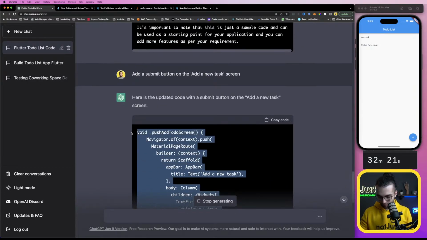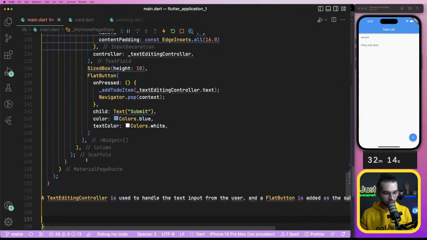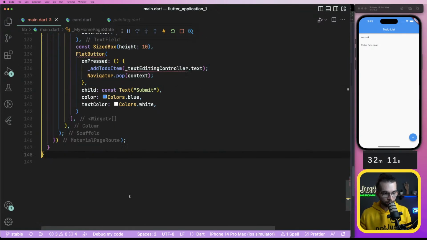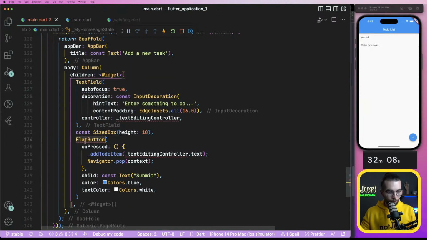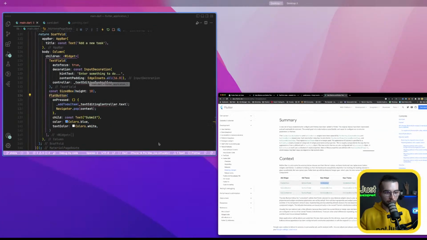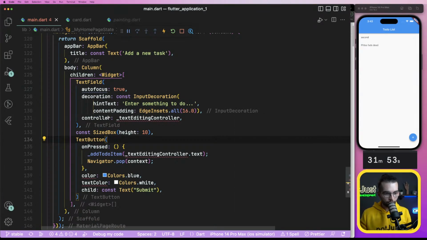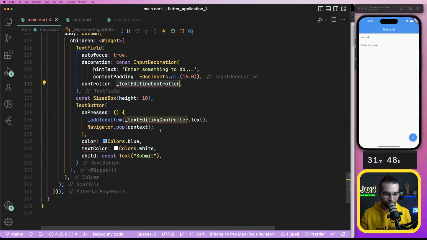Okay, let's try to update our function to this new one that contains a button. So flat button, let's see what the updated version of flat button is. It's text button. New widget, new theme. Text button theme, I don't know. Text button. Okay, controller. What's up with the controller? Text editing controller. Color.